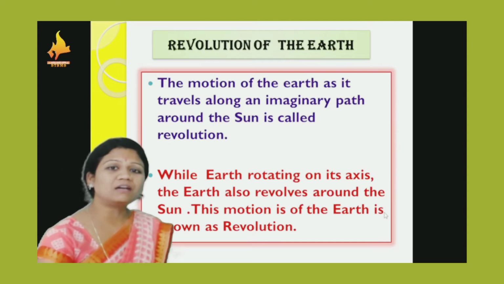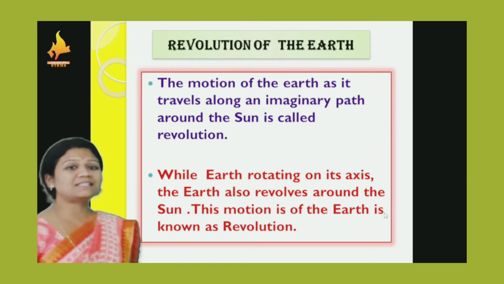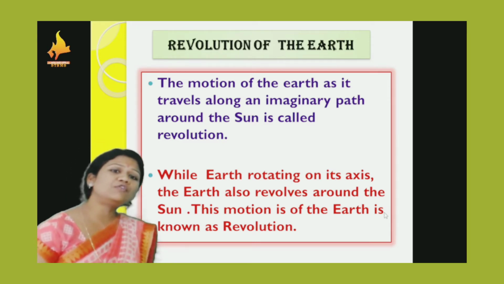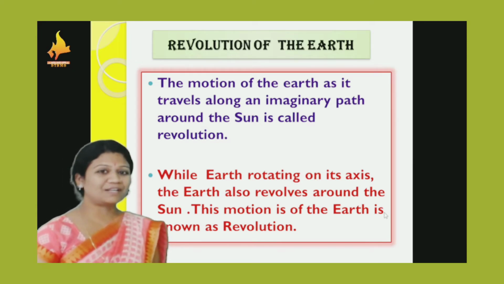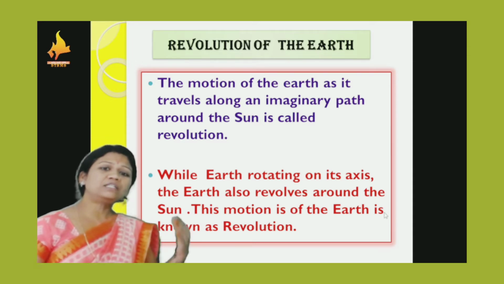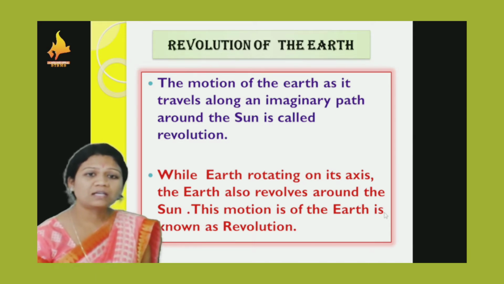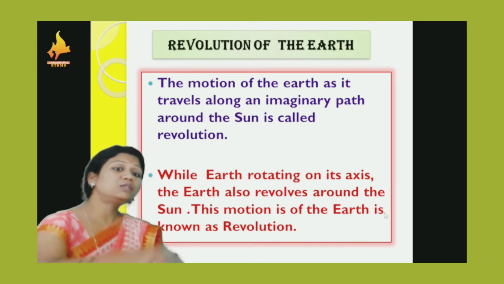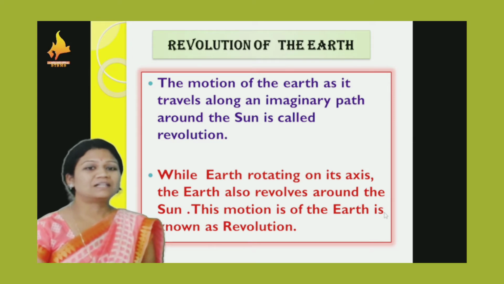The motion of the earth as it travels along an imaginary path around the sun is called revolution. It is also called an annual motion. Why? Because it takes 1 year to complete one revolution. While the earth rotates on its axis, the earth also revolves around the sun. And that is called revolution.